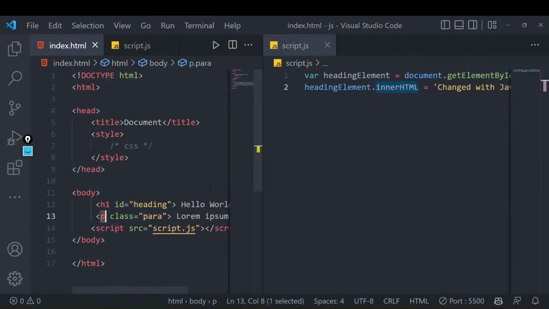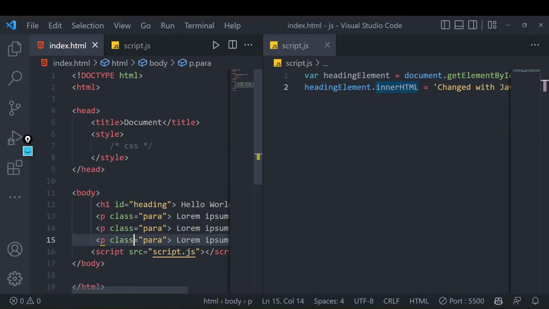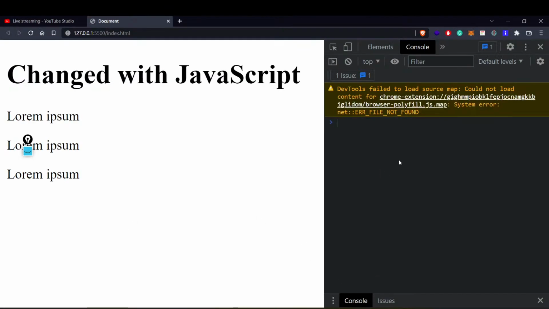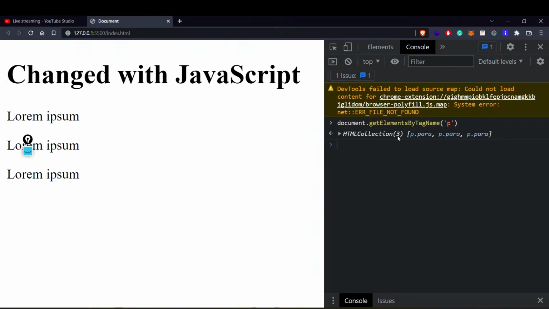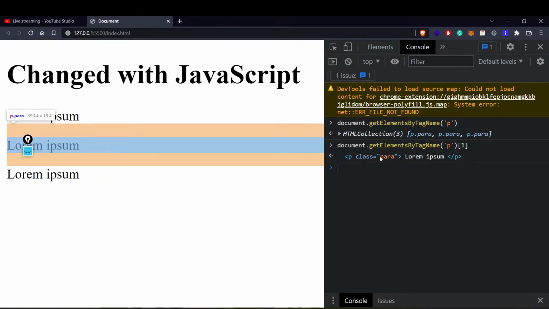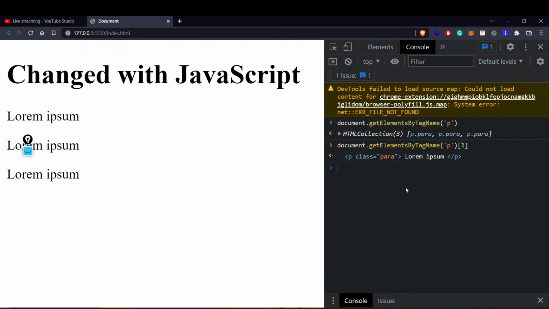Suppose we have 2-3 different paragraphs in a similar way. If I do the same thing by tag, now you can see that we have a collection with 3 values. These 3 values are all these 3 different tags. If I want to get the second one, how can I get that? By writing 1. Now if I select this, the second paragraph is getting selected. So this is how you get and select these things.